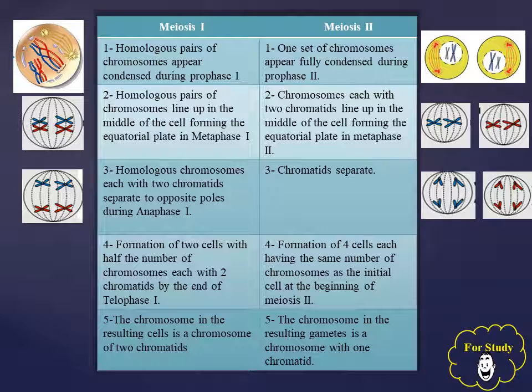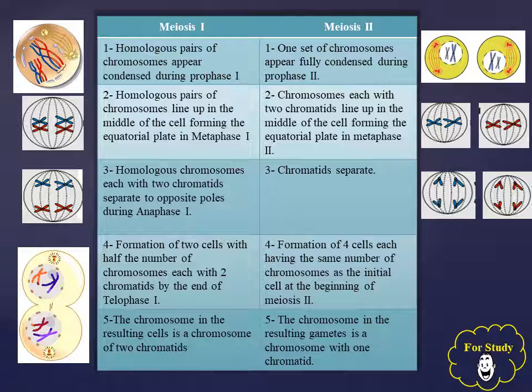During telophase 1 of meiosis 1, two cells form with half the number of chromosomes, and each chromosome in the resulting cells has two chromatids.